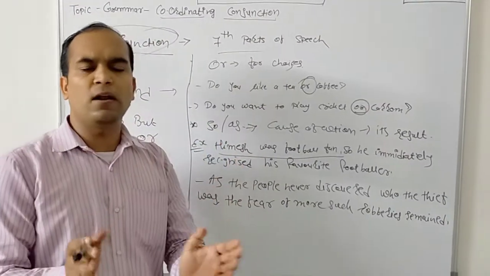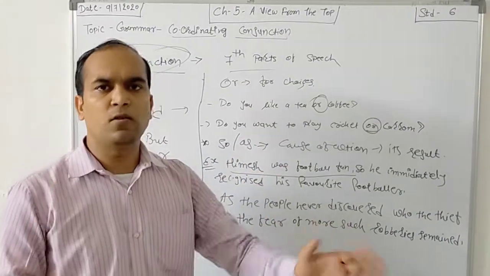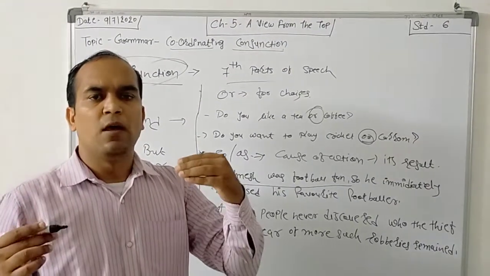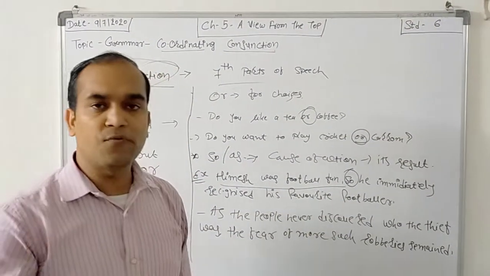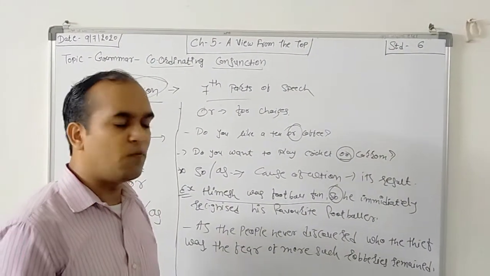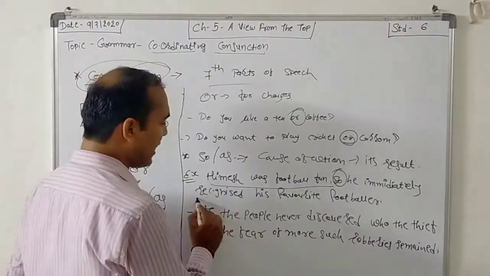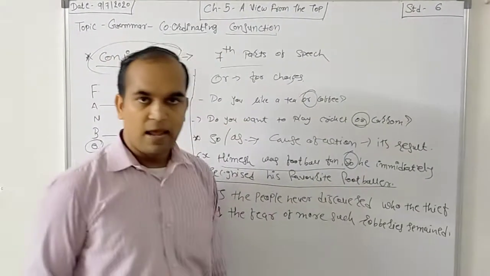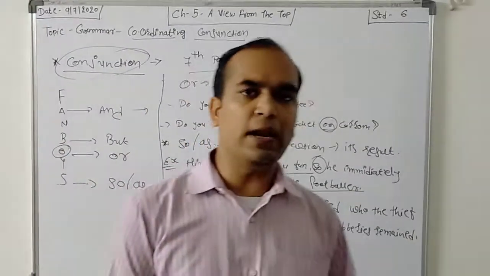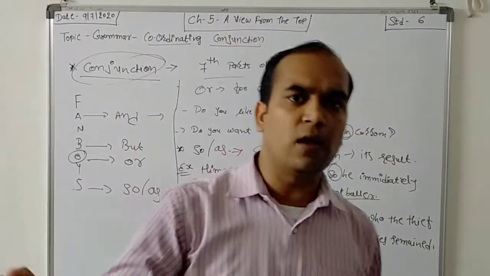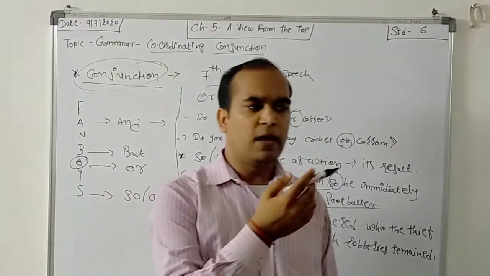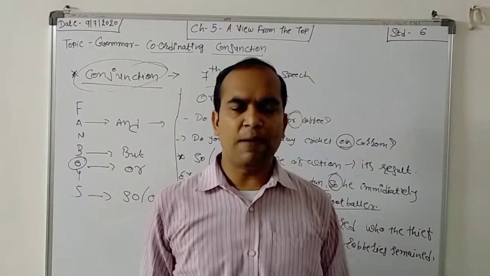His action is that he likes football too much and he was a great friend of football. That's why, because he likes football, he immediately recognized his favorite footballer. If you like cricket, right? Then you immediately recognize that he is Adam Gilchrist, he is Sachin Tendulkar, he is MS Dhoni,